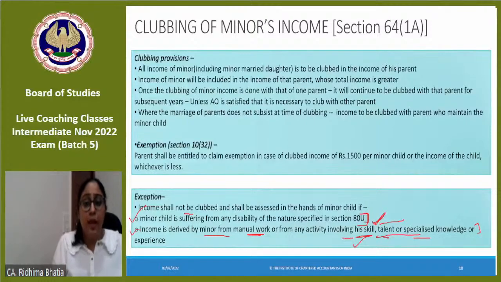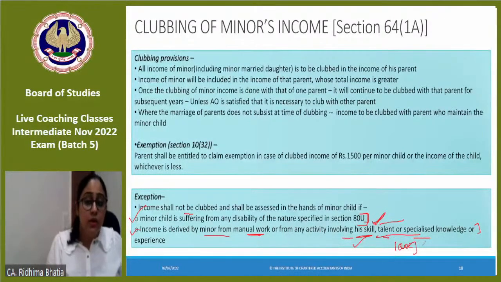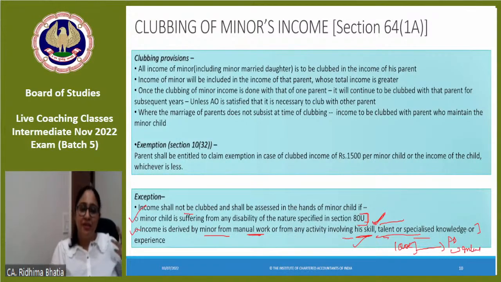Clear? But yes, suppose the winning money from the talent was 1 crore from Kaun Banega Crorepati. That 1 crore you invested in an FD, and now you are sitting back and chilling and getting interest. That would be clubbed. That would be clubbed.